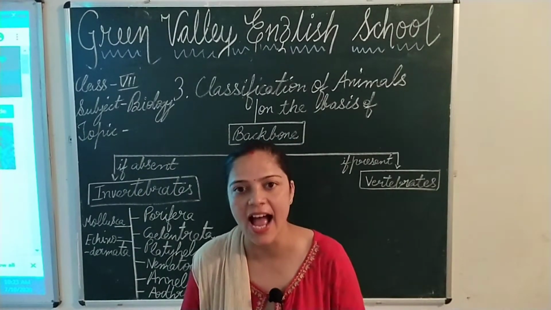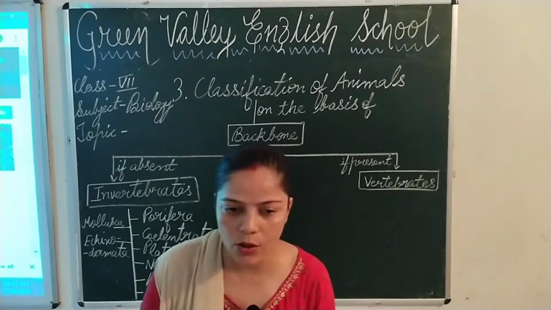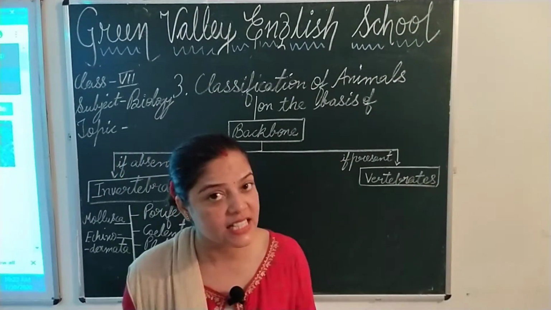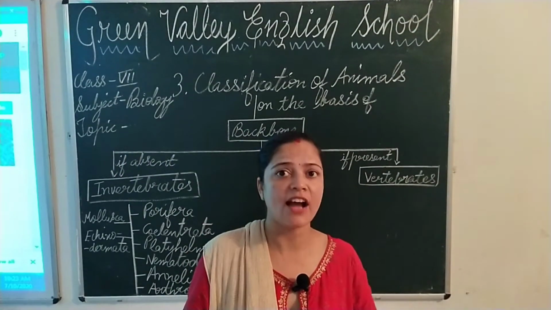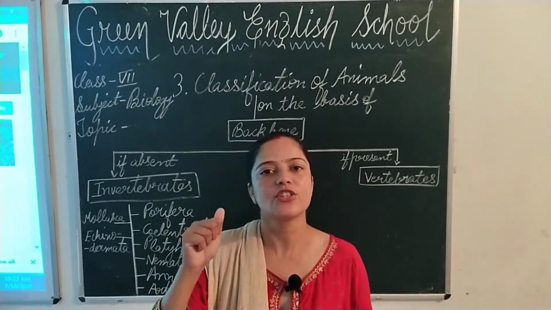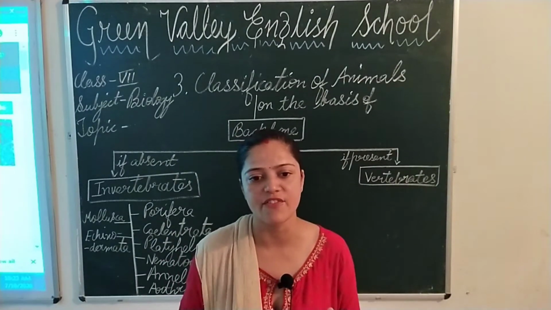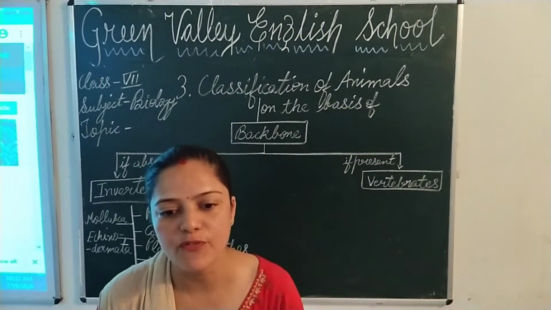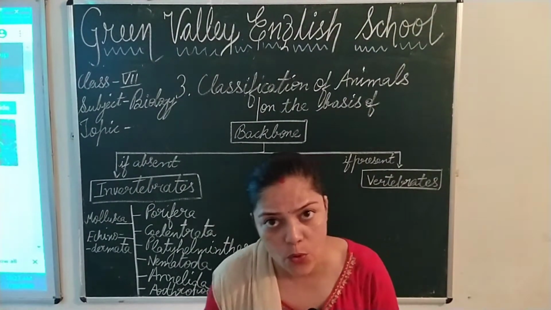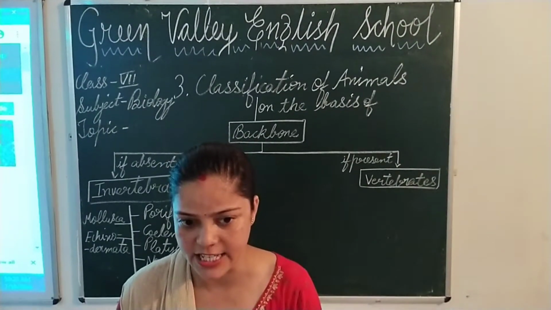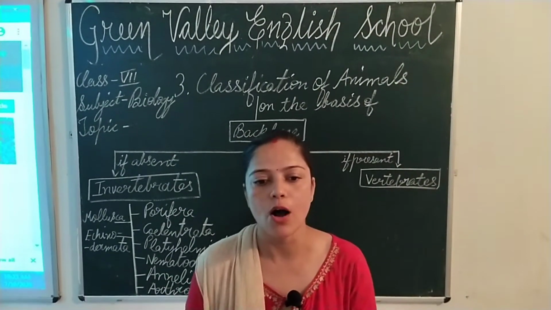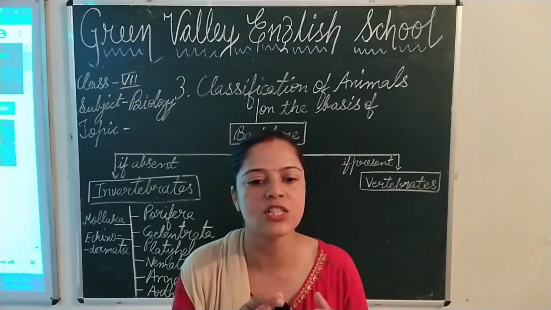They do not have digestive, circulatory and nervous systems, means they do not have a digestive system, they do not have a circulatory system, as well as they do not have a nervous system. The flowing water brings food and oxygen with it. It also throws out the body waste through it.